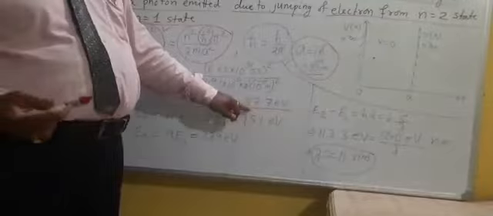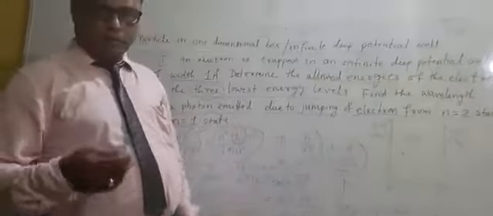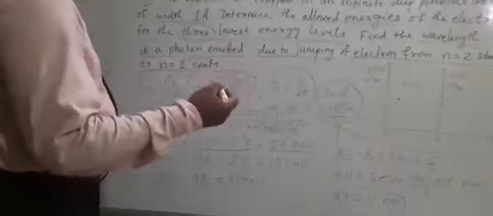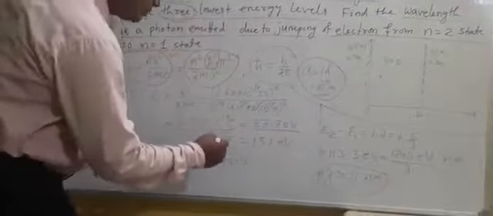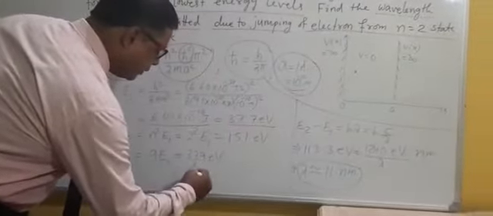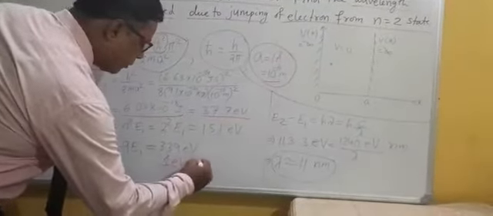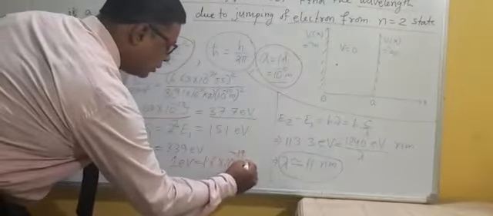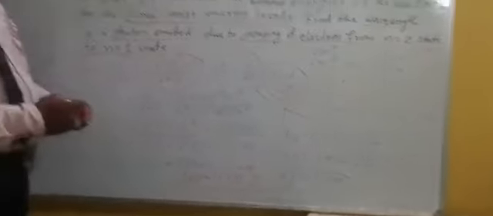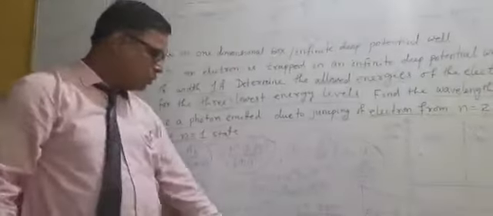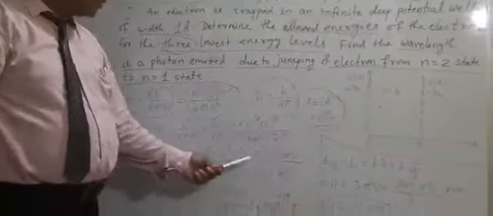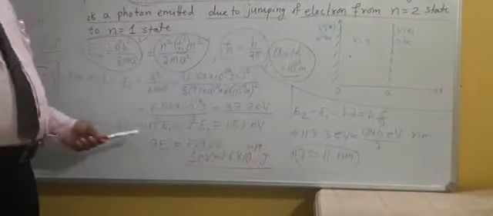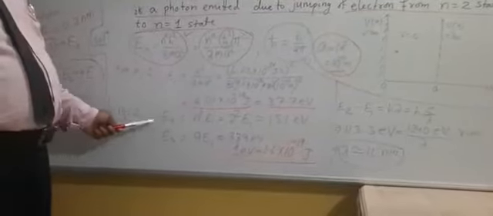In the last video I explained how to convert energy between electron volt and joule. As far as the relation is concerned, 1 eV is equal to 1.6 times 10 to the power minus 19 joule. By applying this relation, you can convert to electron volt, and E1 is 37.7 eV.